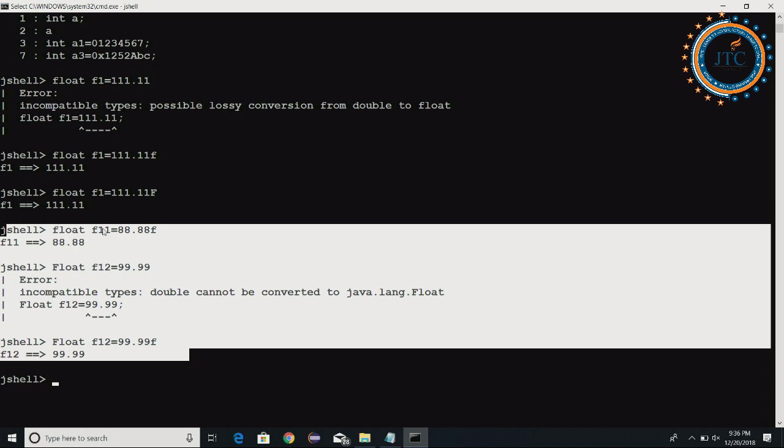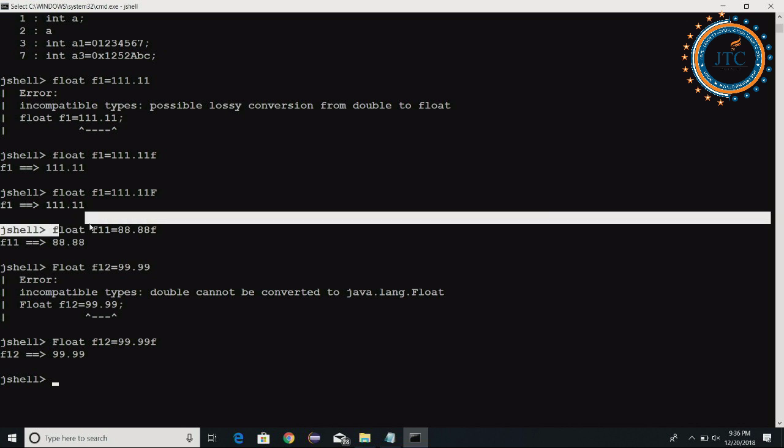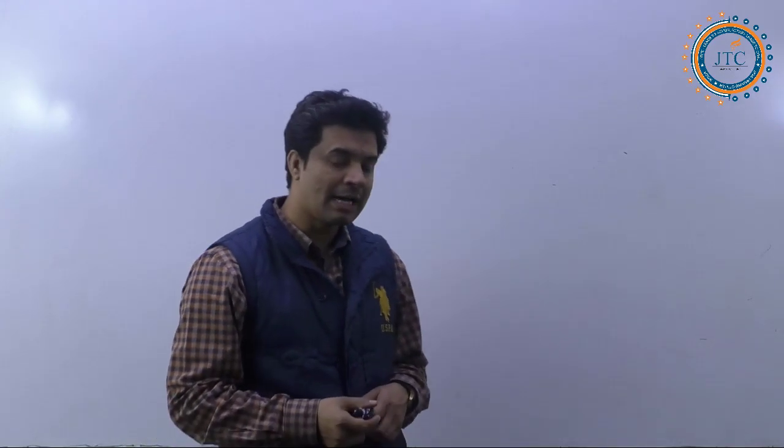here float of f11, see here. This was the small float. The spelling of float is small, F-L-O-A-T, right? This is the small one. If you notice one thing, this is the float which is available here, and here is the capital F. So if I ask you one question, what is the difference between float and the capital Float?